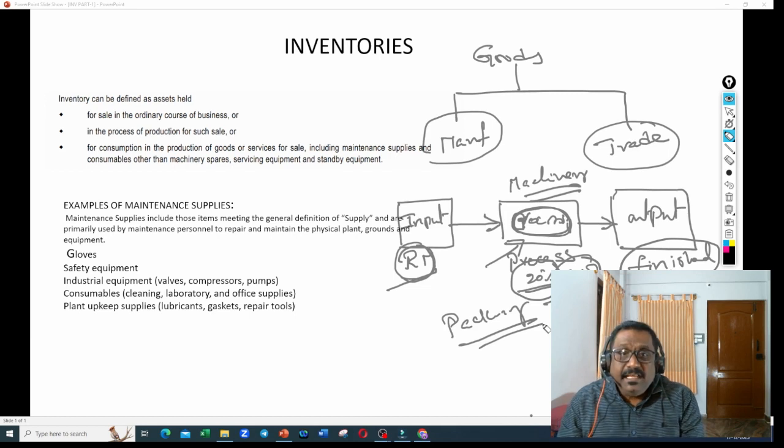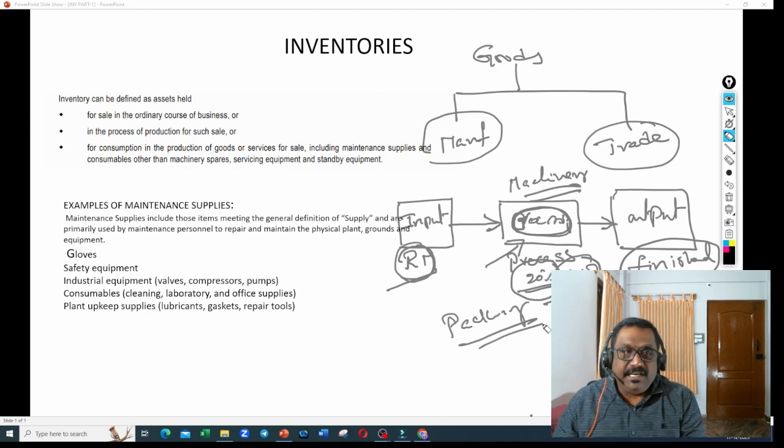So what do you mean by inventory? Raw material is your inventory. Work in progress is your inventory. Finished product is your inventory. Packing material is your inventory. And maintenance supplies are also inventory. What do you mean by maintenance supplies? I already explained.